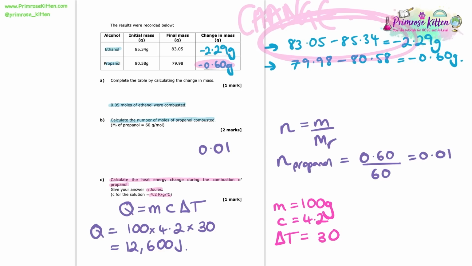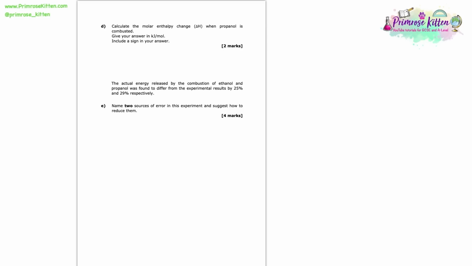Now we're asked to calculate the molar enthalpy change, ΔH, when propanol is combusted. And we're asked to give our answer in kilojoules per mole and include a sign in our answer. So it's important that we know that molar enthalpy change is calculated by taking our Q and dividing it by the number of moles. Of course, here they've said we need the answer in kilojoules per mole. Well, at the moment we know that Q is equal to 12,600 joules. To be able to work out this molar enthalpy change, we need to work out what Q is in kilojoules.